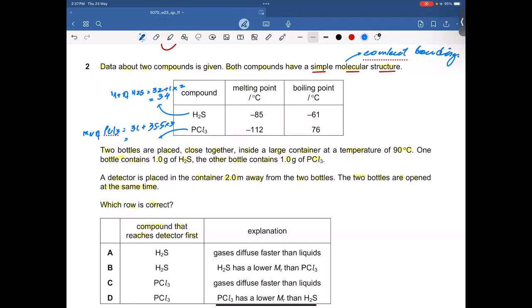So let me calculate. 35.5 times 3 plus 31 is going to be 137.5. All right, which means H2S has a lower MR and therefore it has a greater rate of diffusion. If it has a greater rate of diffusion, it reaches the detector first.